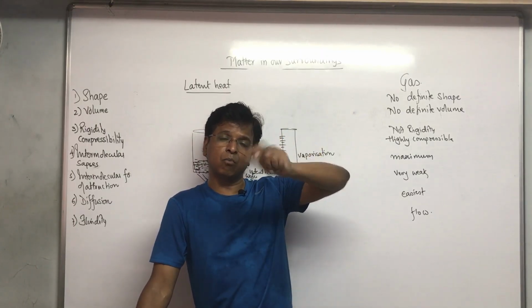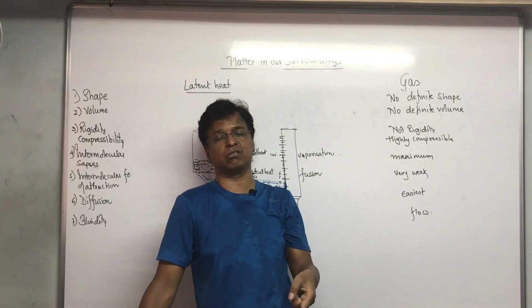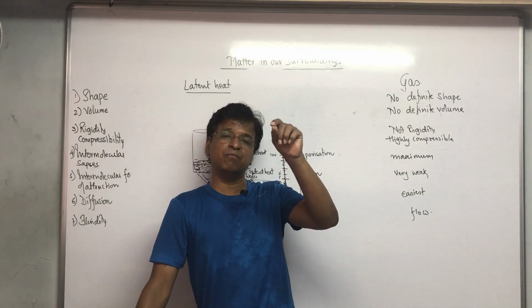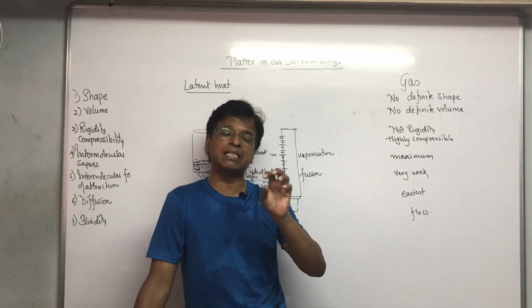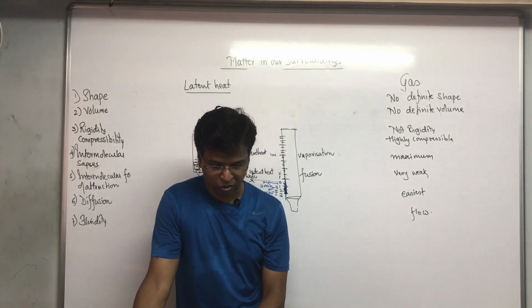So steam has more heat stored in it compared to water at 100 degrees Celsius. Are you getting my point? That is the reason steam can cause severe burns, because it has that latent heat also stored in it. Okay, my dear students. So with this we go further.